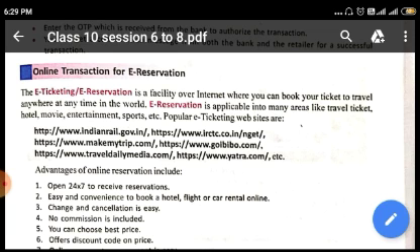If you want to attend a concert of any musical personality, celebrity or actor, for those entertainment events also you can book your tickets. For different sporting events like IPL, international cricket matches, football, hockey and tennis matches, e-reservation facilities are available, using which you can book your tickets.